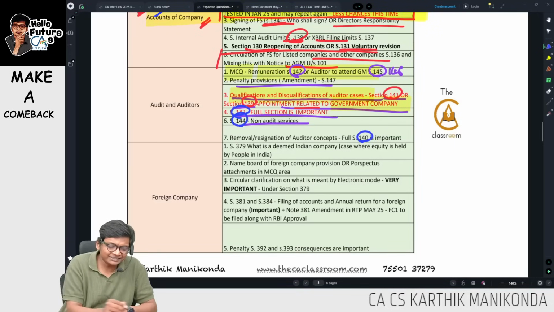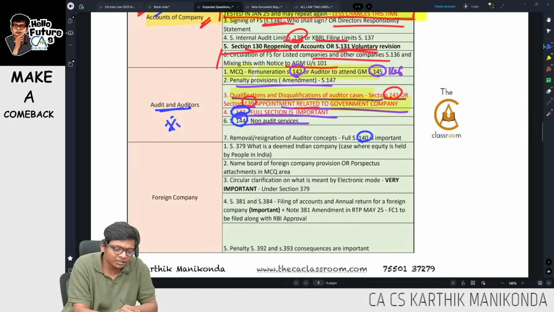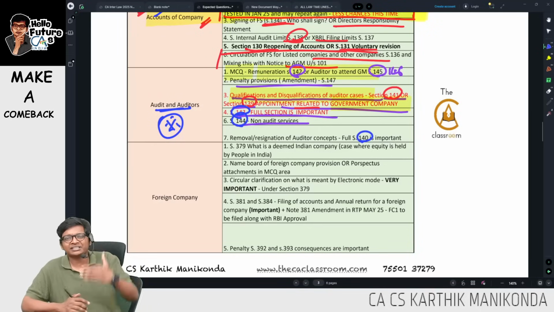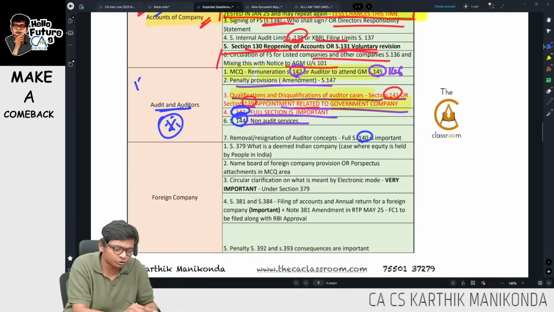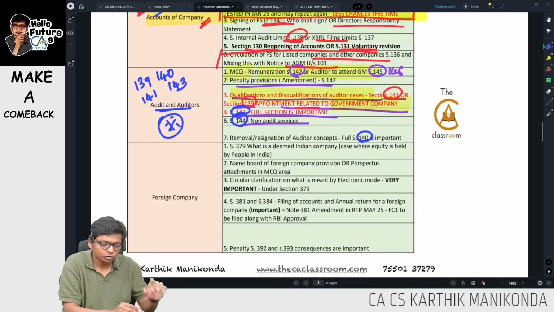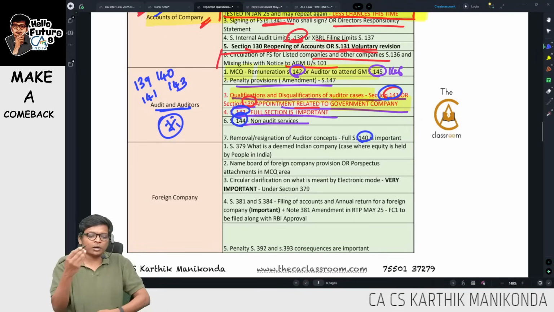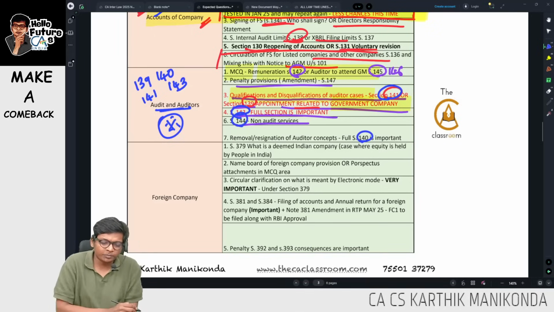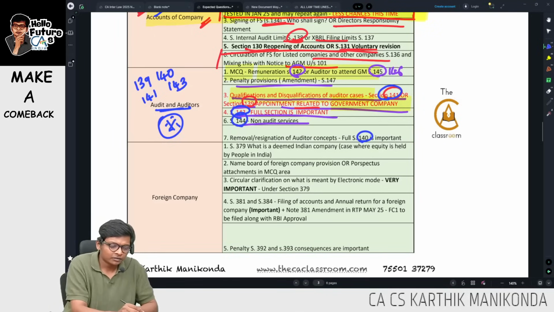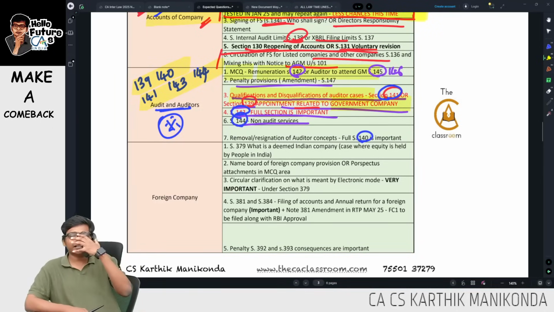And 140, this time I am marking this chapter as a little bit important. That's why if you see expected question, almost the entire chapter is covered over here in auditors chapter. So these remaining sections 139 and 140, 141 and 143. Okay, so 141 which talks about qualification, disqualification, 139 which talks about appointment, and 143 which talks about powers and duties, 140 which talks about removal, and lastly even 144. These 5 sections, better to do them in detail, guys, because anyone can come.